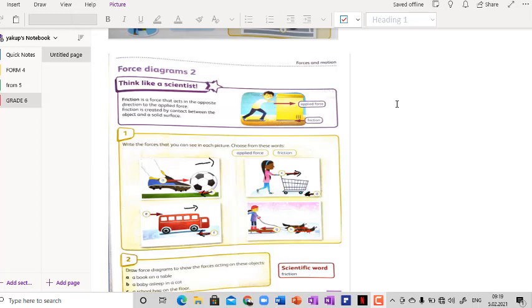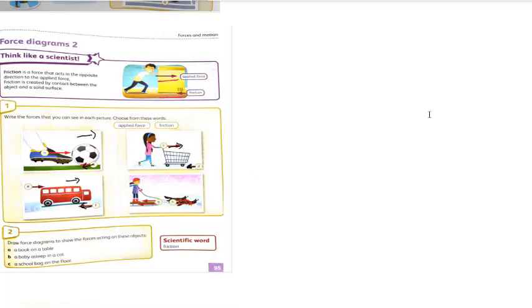When you apply a force to the box or any object on the surface, the surface also applies a force against you in the opposite direction, as you see in the picture here, right? Why? Because if you try to move anything, it stops after a while. Why? Because of the friction, guys.